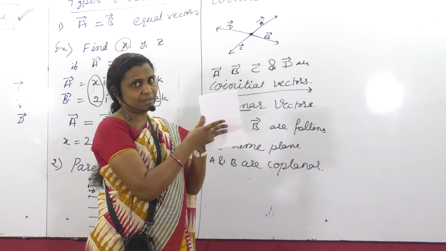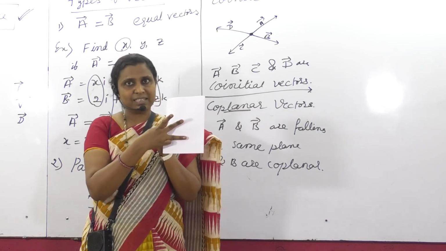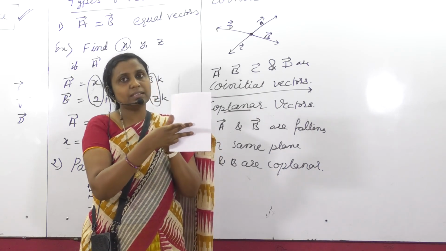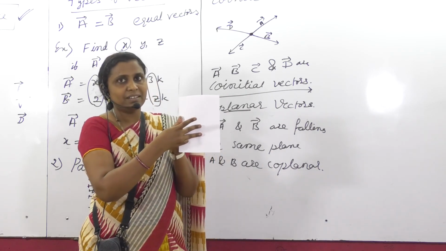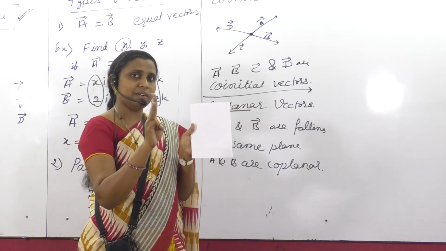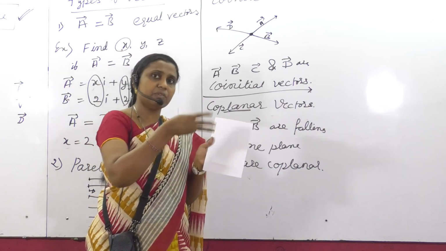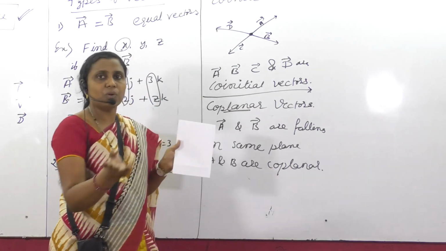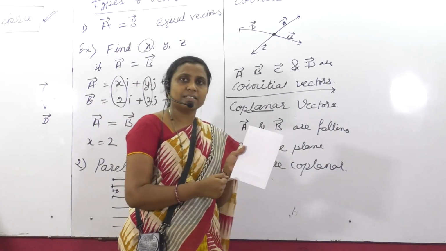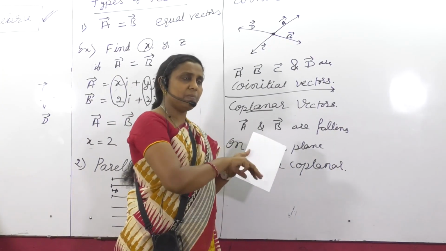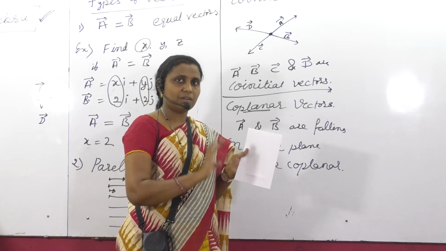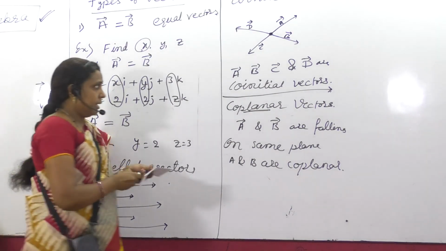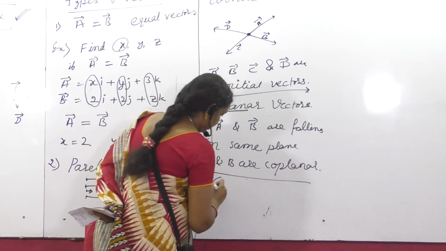If I take one vector in this way, is it visible? Two vectors are on the plane, but the third vector is not on the plane. So for three vectors, we can't say that every time they will be coplanar. Two vectors, yes, those will be coplanar. But about three vectors we can't say. So three vectors may or may not be coplanar. Got it? Okay. Next is collinear.